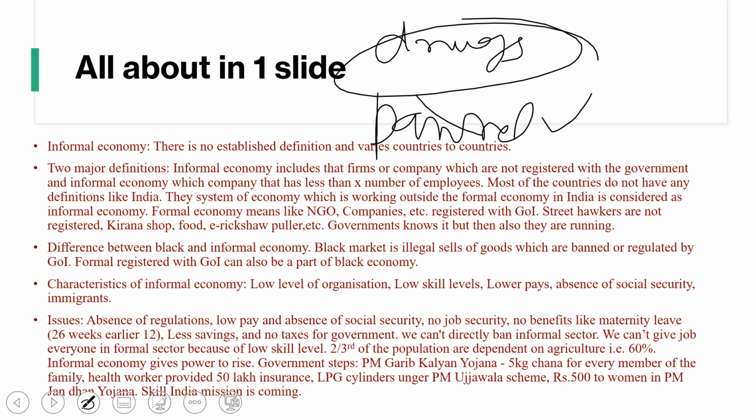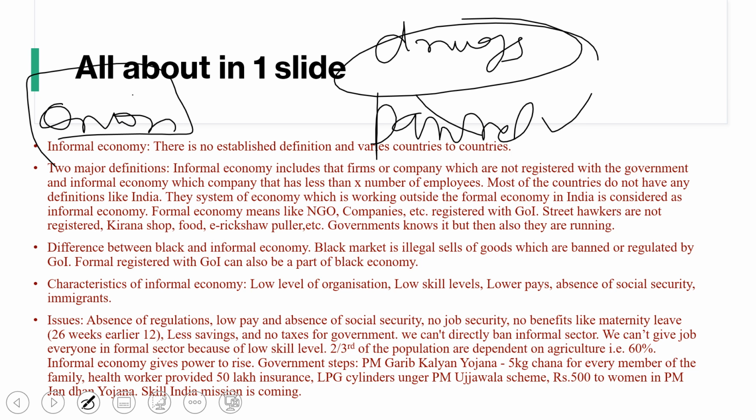Or even a product which is regulated by the government of India, and you are trading in that product without informing the government. For example, if the government has put a restriction on onion price and you are selling onion in the market at a higher cost without telling the government, and you have a huge collection of onion with you, in that case the money you generate will be called black money.